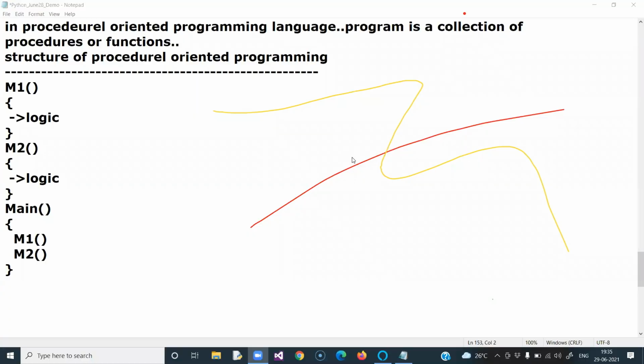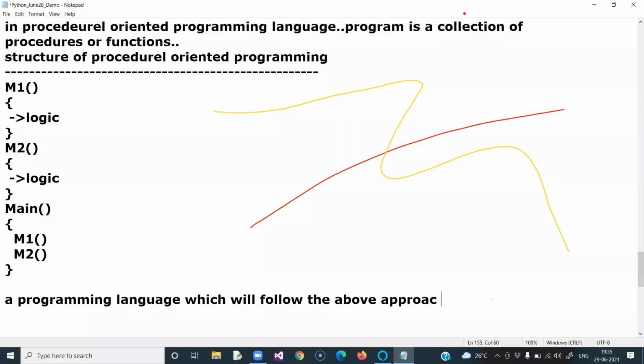Yeah. Next, coming back to our discussion, a programming language which follows the above approach is called a procedural oriented programming language.